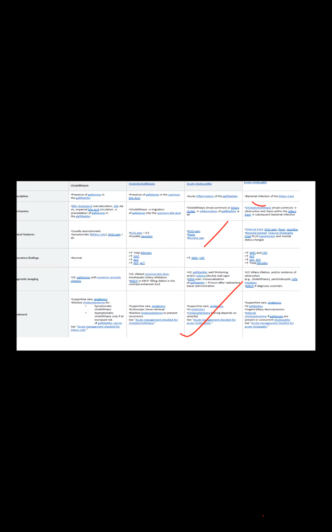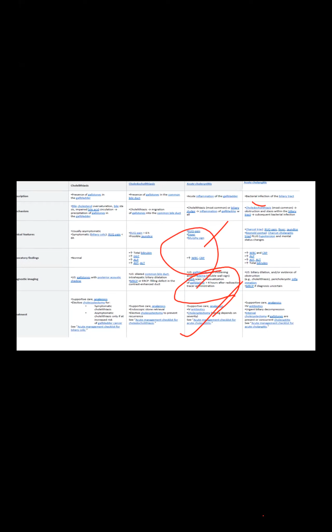But acute cholecystitis means what? Gallbladder inflammation. So ultrasound finding is very important to determine. Even as physicians, we have to know there will be thickening of the gallbladder wall and edema, and non-visualization of the gallbladder more than 4 hours after radioactive tracer administration. How do they ask in the exam? We have to do cholecystectomy. Initially, we can start IV antibiotics according to the presentation, since WBC will be high here.